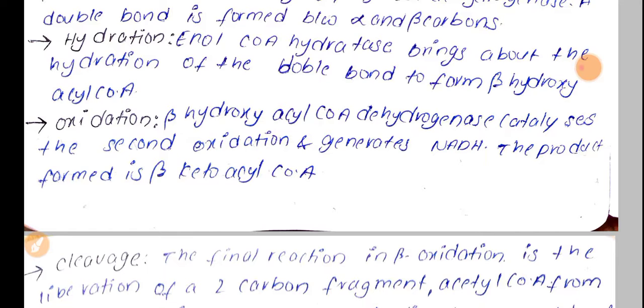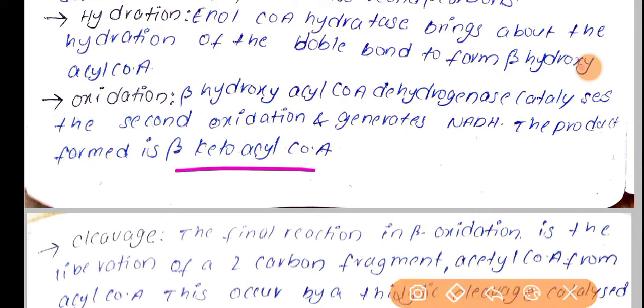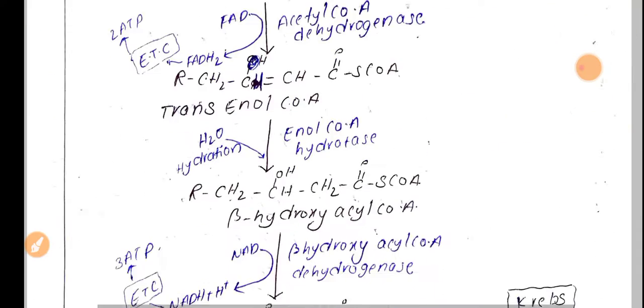The third step is again oxidation. Here beta hydroxy acyl CoA dehydrogenase is the enzyme which will convert this beta hydroxy acyl CoA to beta ketoacyl CoA. This is also an NAD dependent enzyme. Let's see the reaction now.